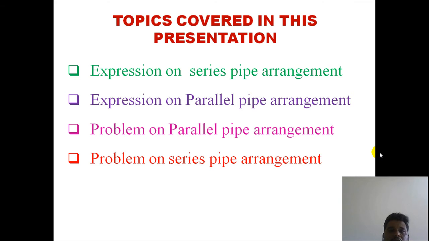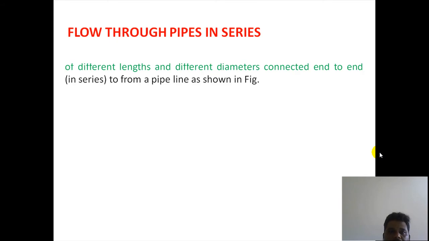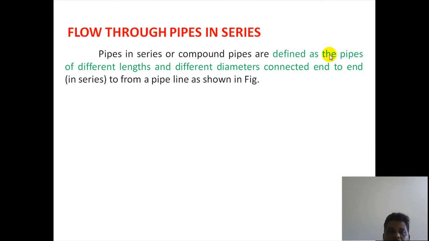First, whenever pipes are connected in series, the pipe is called a compound pipe. Pipes connected in series are called compound pipes, defined as pipes having different lengths and different diameters connected end by end, end by end being nothing but a series, forming a pipeline as shown in the figure.